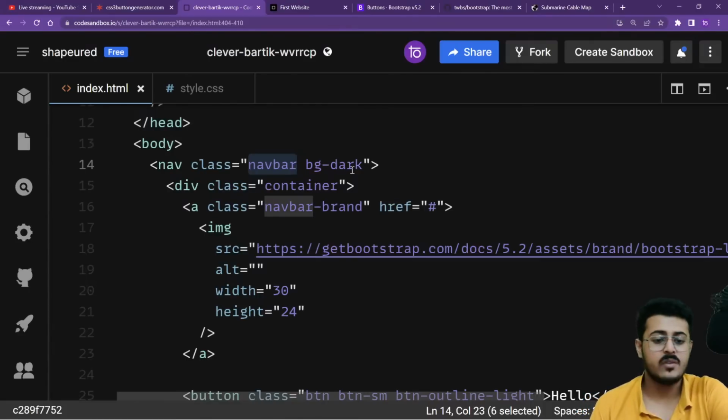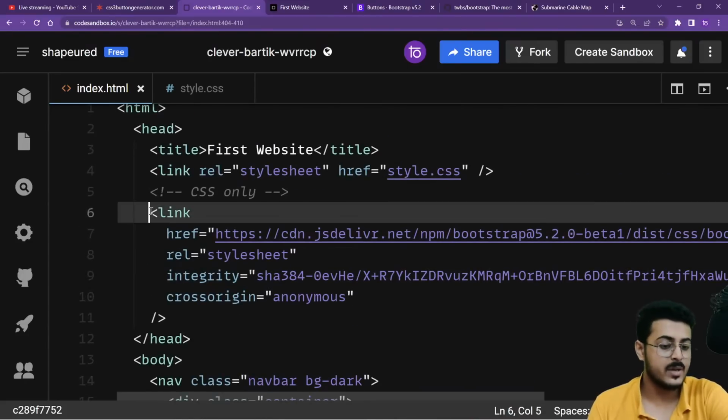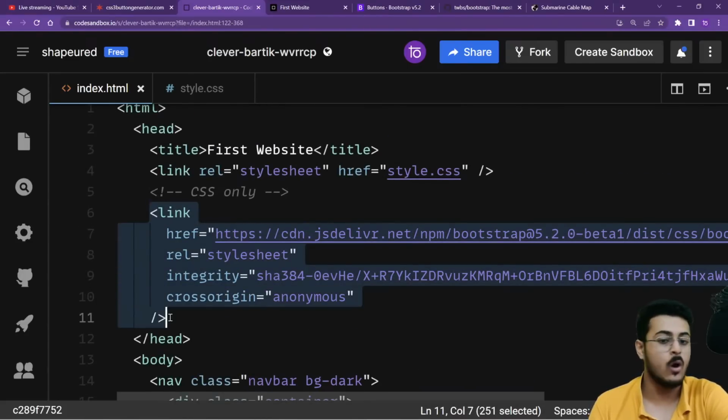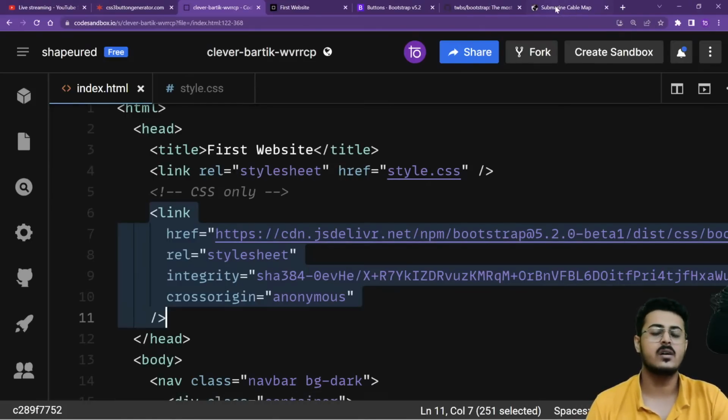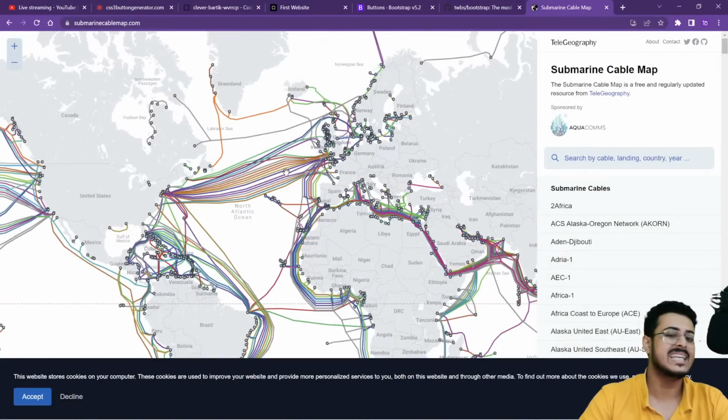Great. So now what we need to understand is how we were able to import our Bootstrap. First of all, for that, you need to understand that there's a caching property in, let's start from the basics. So how does a website work? How does any website work?